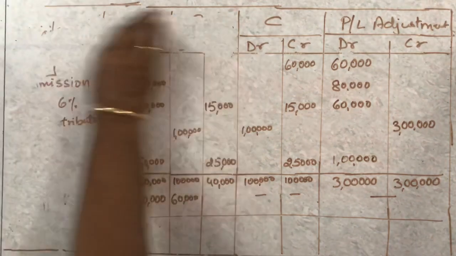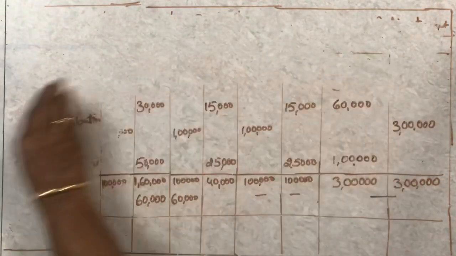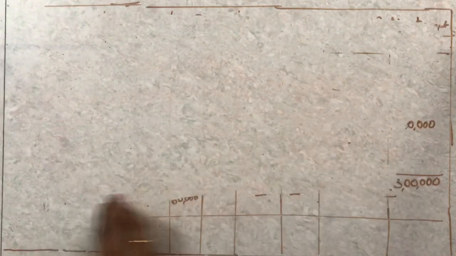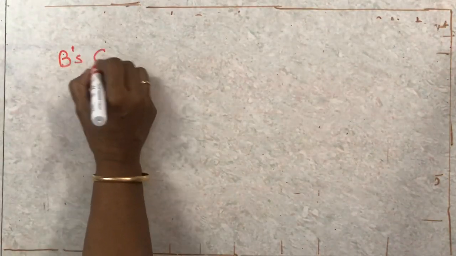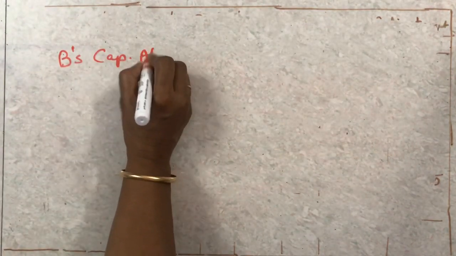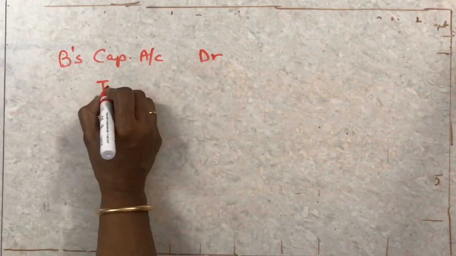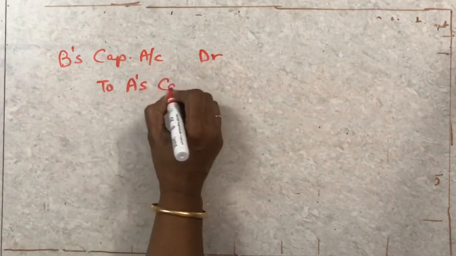The entry which you are going to write would be B's capital account debited to A's capital account, and the amount of difference was 60,000 and here also 60,000.